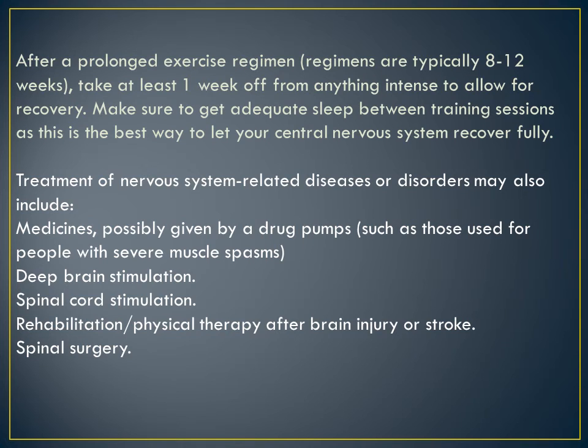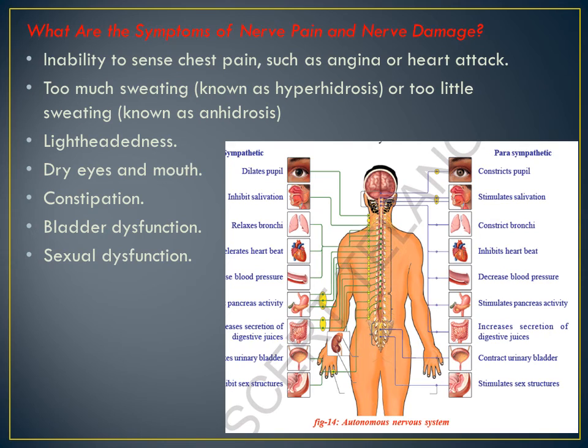Treatment of nervous system related diseases or disorders may also include medicines, as your doctor says we have to use them, deep brain stimulation, spinal cord stimulation, rehabilitation or physical therapy after brain injury or stroke. Spinal surgery can also cause it. What are the symptoms of nerve pain and nerve damage? Inability to sense chest pain, such as angina or heart attack, takes place. Why? What happens when the nervous system breaks down?